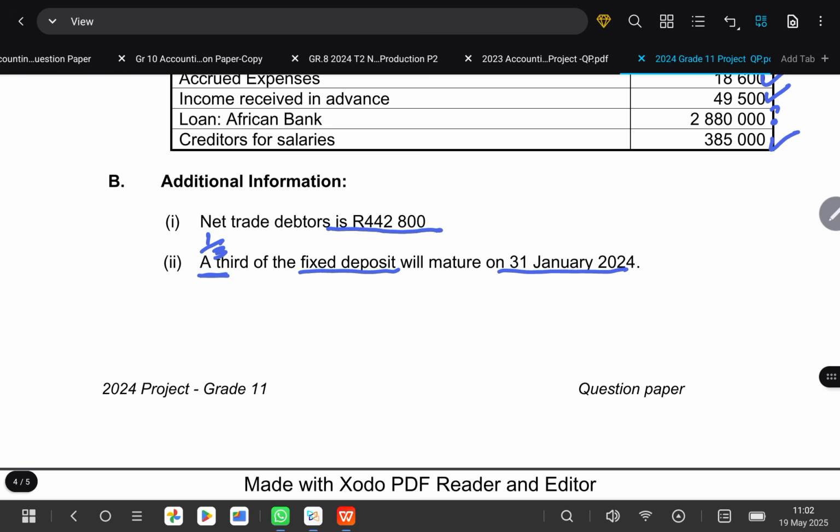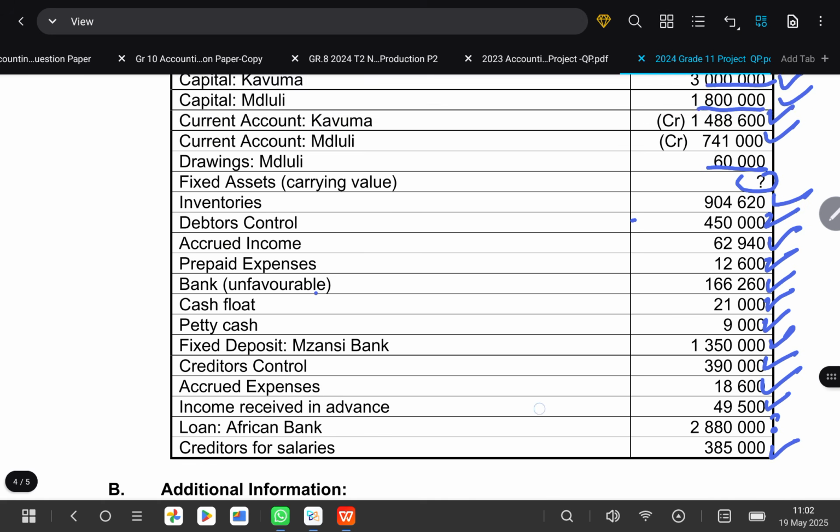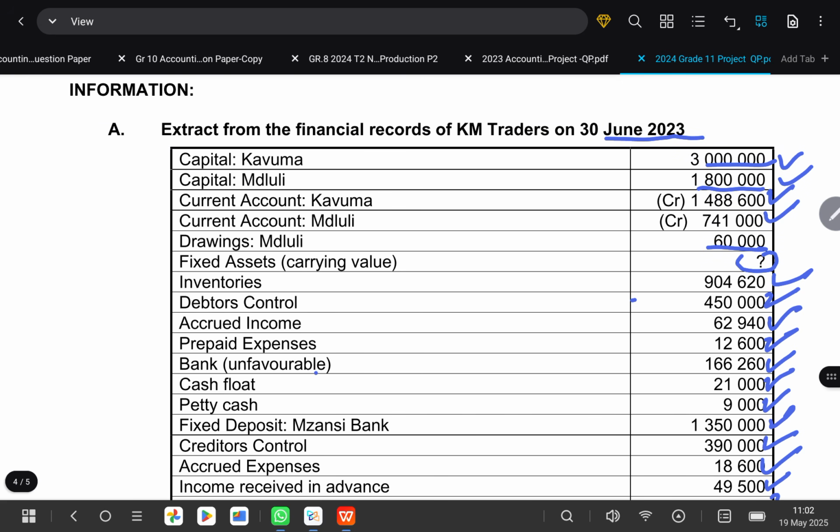So remember, our year ends in, if I remember, it ends in June. So if you count from July, August, September, October, November, December, January, it's within the next 12 months. So it means that is your short-term fixed deposit.